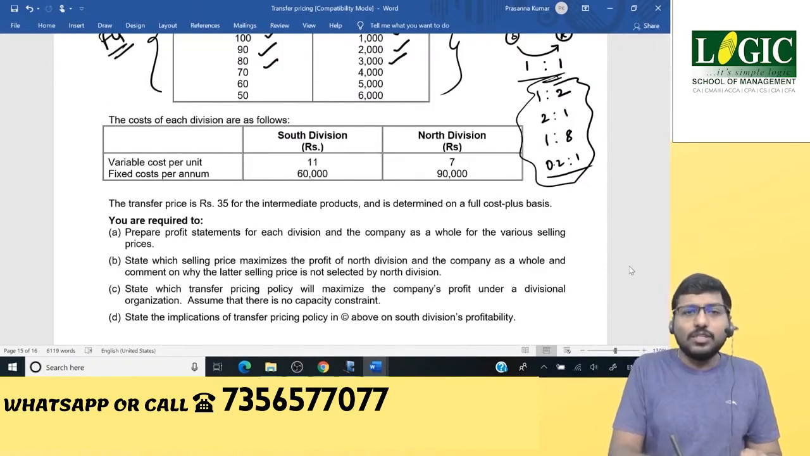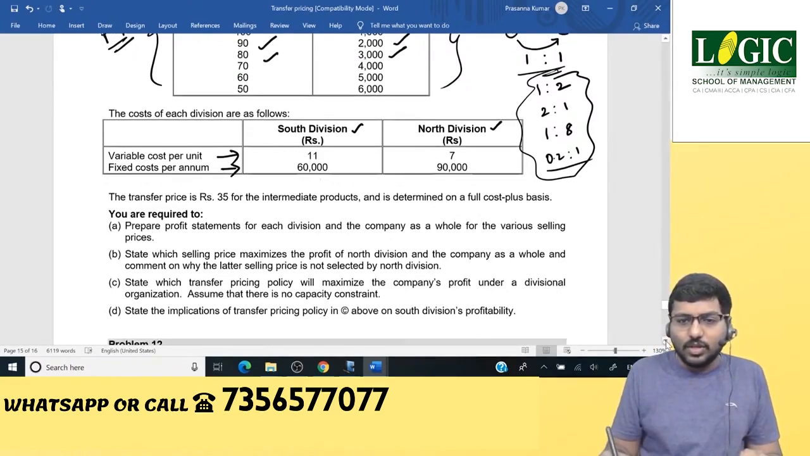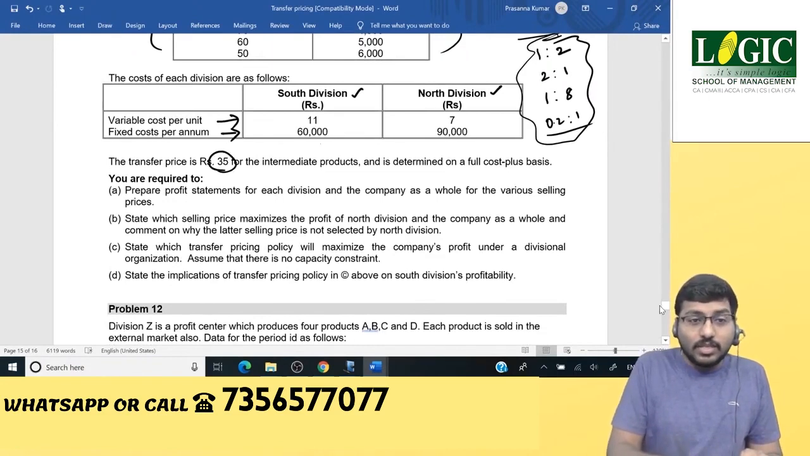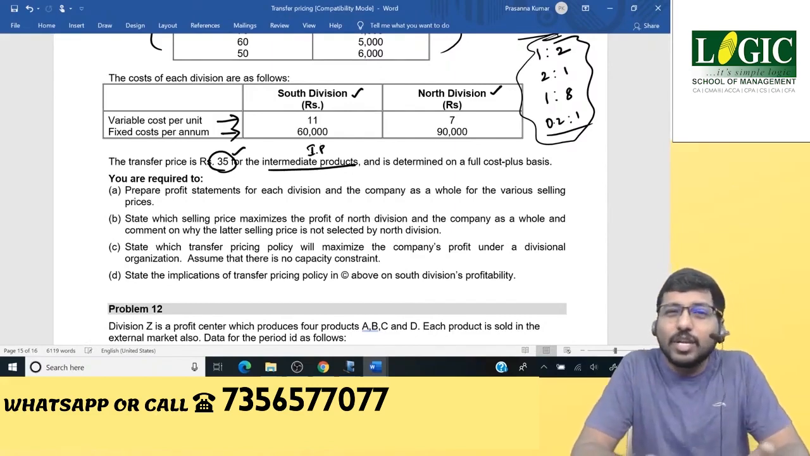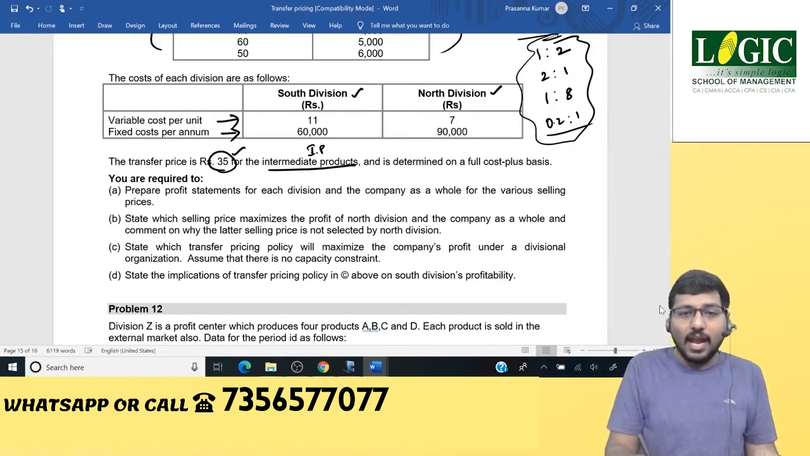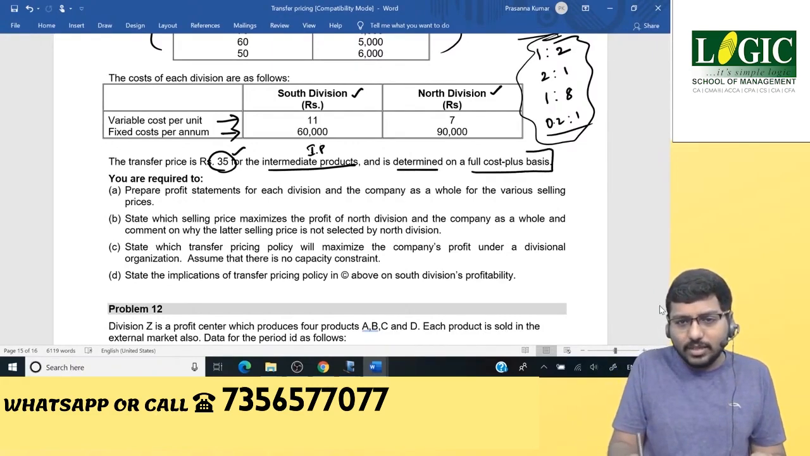The costs of each division are as follows. You've got South division and North division. Variable cost per unit: 11 and 7. Fixed cost per annum: 60,000 and 90,000. The transfer price has already been fixed, which is 35 for the intermediate product. Obviously, transfer price will be fixed for the intermediate product only. You will not fix a transfer price for the final product, correct? And it is determined on a full cost plus basis.